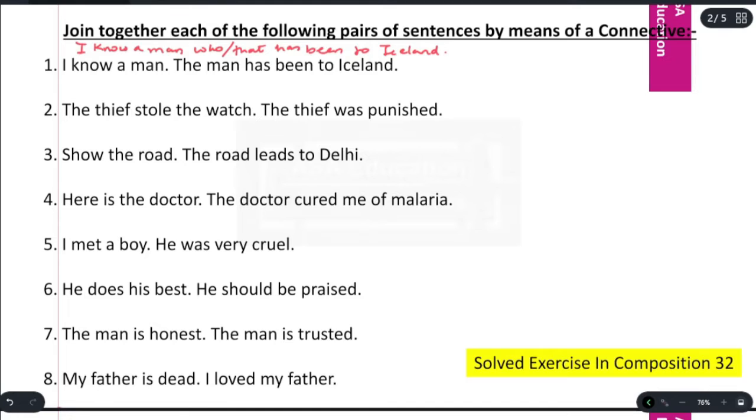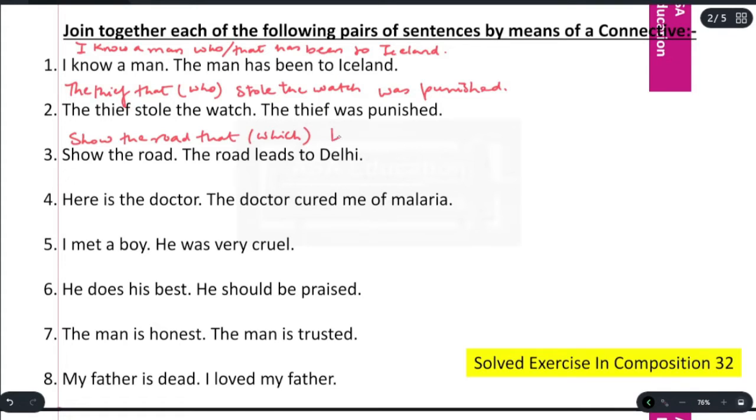दूसरा है the thief stole the watch. The thief was punished. The thief that or who stole the watch was punished. Show the road. The road leads to Delhi. Show the road that or which leads to Delhi. Here is the doctor. The doctor cured me of malaria. Here is the doctor who or that cured me of malaria.